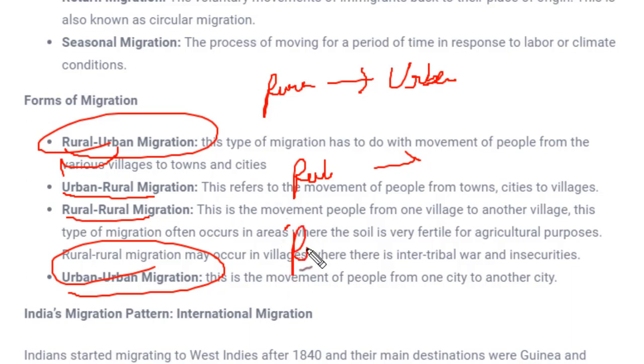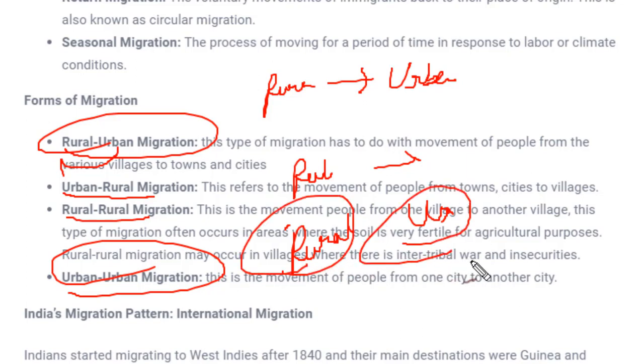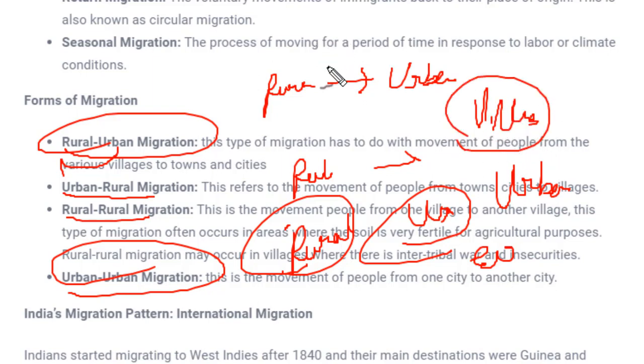So I hope you understand what rural area and urban area are. Rural area means the villages. That means the undeveloped area would be called rural areas, whereas urban area would be economically well developed. Roads will be built, transportation will be very good, and economy, education, healthcare, all the sectors will be well developed. That area would be called an urban area. Whereas villages, we know what kind of development there is. Majorly agriculture and similar practices are done over there. That's why they are termed rural areas.